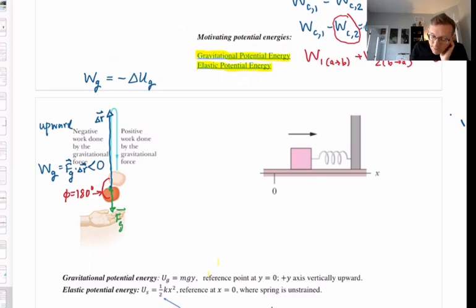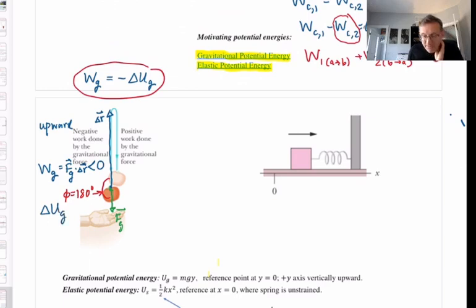According to this expression up here, then, the change in the gravitational potential energy must be a positive number because of that negative sign. But that's exactly what that means if the tomato is higher. It has more gravitational potential energy than it did at the beginning. Okay? So the negative work done by the gravitational force has shown up in an increase in gravitational potential energy.